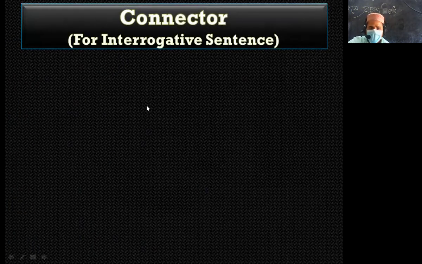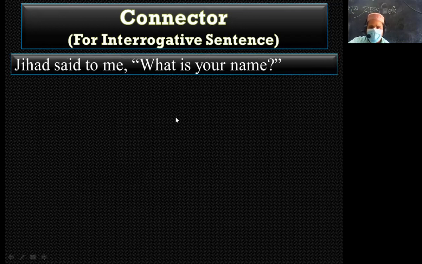And next, for interrogative sentences, what connectors are used? Jihad said to me, "What is your name?" Remember, if the interrogative sentence starts with a WH question, when you change it into indirect, you have to use that WH question which is in the sentence.